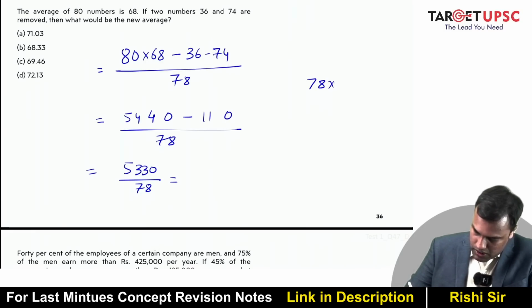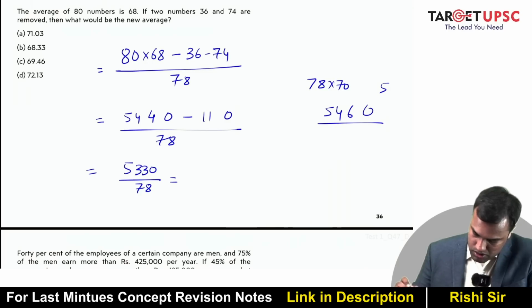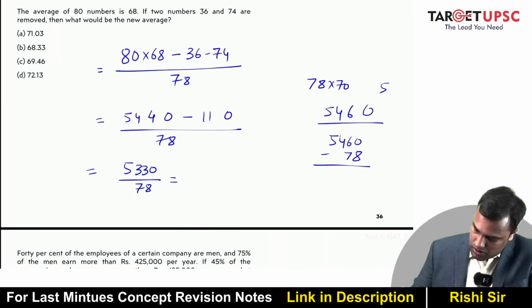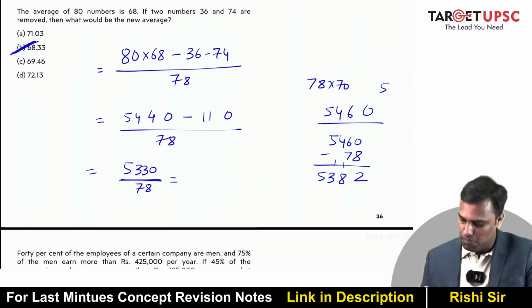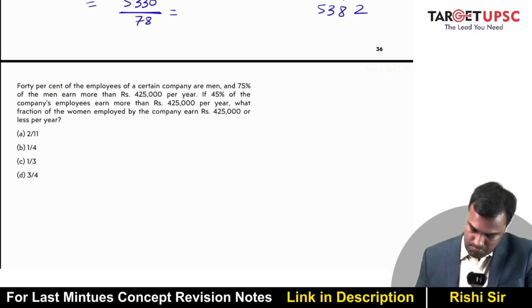So what is 78 into 70? This is 5460. So my answer is definitely less than 70. What is 5460 minus 78? This is 5382 and I need 5330. So my answer is less than 69 also. The only option there is B, Bombay. All right.